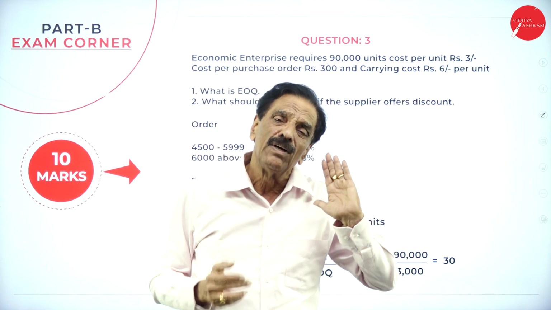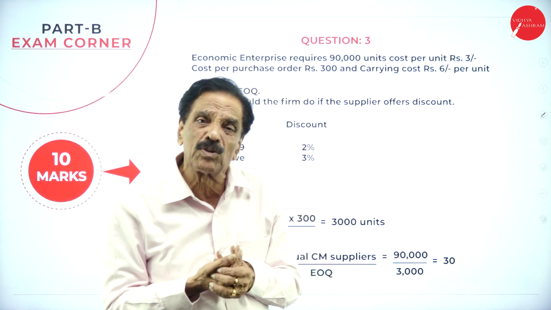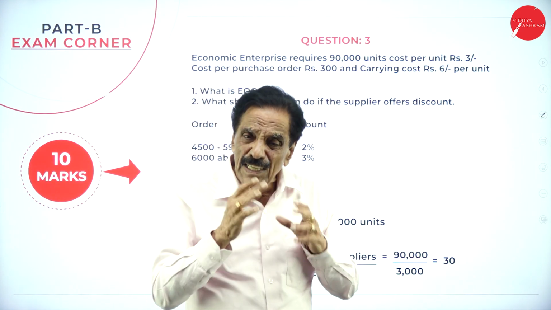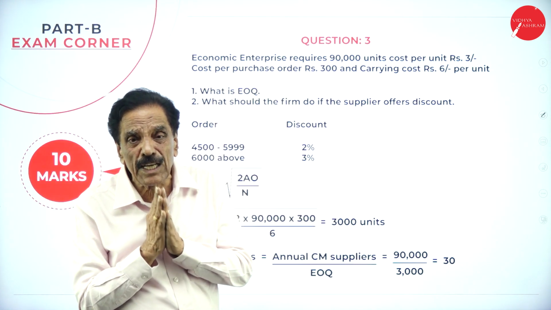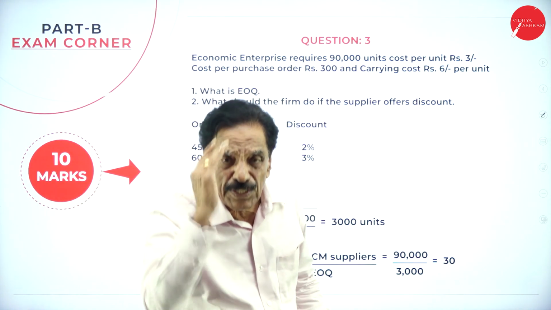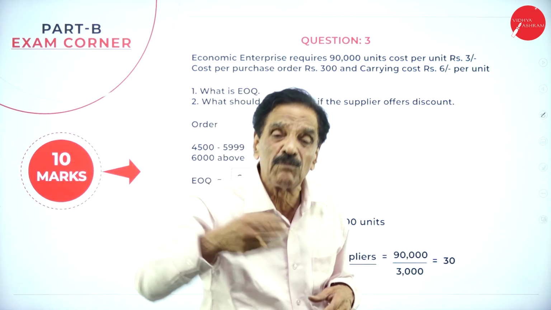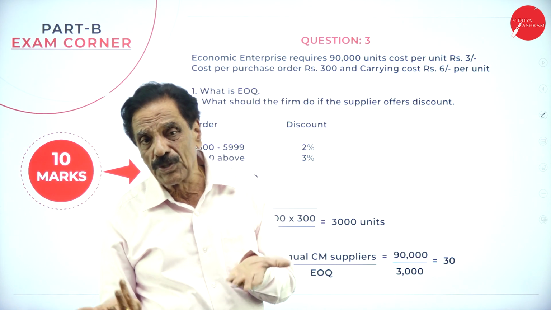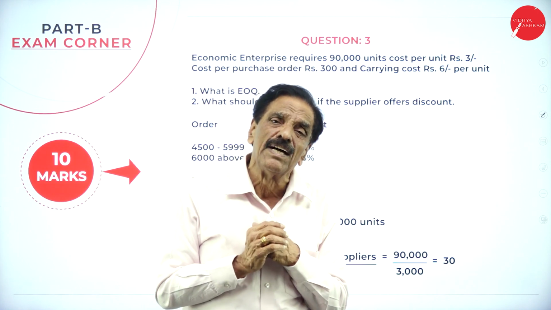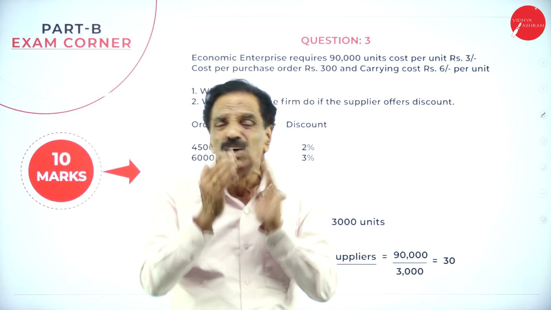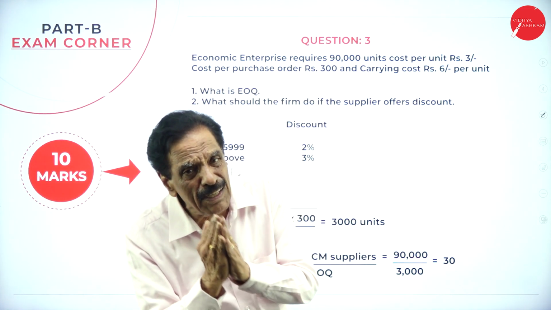If they order more, it will become dead stock. If they order less, when a demand comes, they are not in a position to satisfy that particular order. It's very, very difficult. That order is called economic order quantity. You must order such a quantity so that your money is not squeezed or locked somewhere. By chance, if 60 to 70 lakh of raw material has been purchased and production does not take place, then your money will be locked. You must be very, very careful about this point. That is why it is considered as economic order quantity.